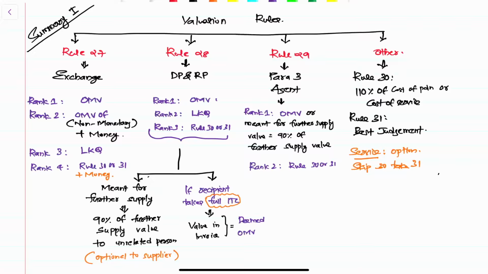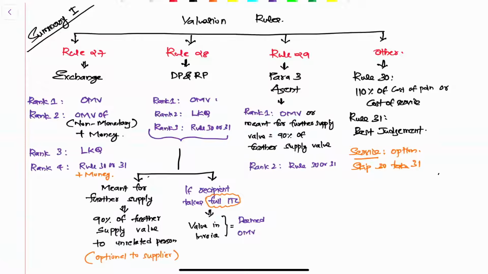First, what is value under CGST valuation rule 27? You will apply it when it is a case of an exchange. An exchange says what? If you are providing a product for an exchange, say I'm buying an iPhone with an old iPhone in exchange. Rank number 1, you look at the open market value of the primary product. If that's not available, rank 1, rank 2, rank 3, rank 4 means if one value is not available, I'll go to the next in that direction.